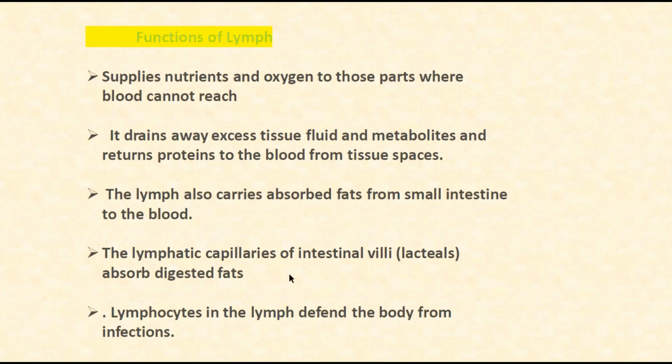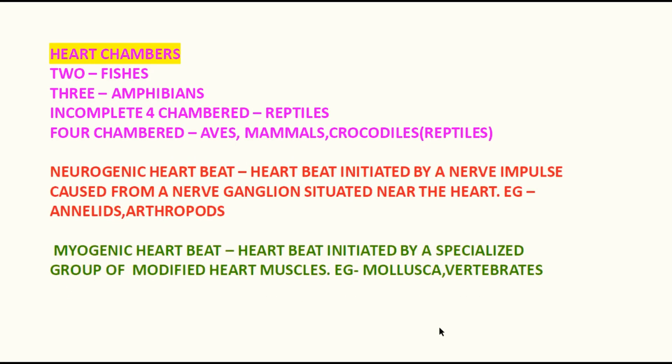The lymphatic capillaries of the intestinal villi, which are called lacteals, absorb the digested fat from the food in the intestine. The lymphocytes in the lymph defend the body from infection, which we have already seen.